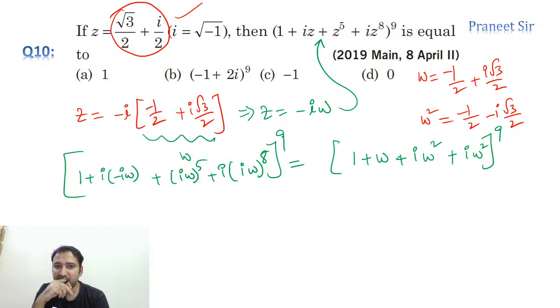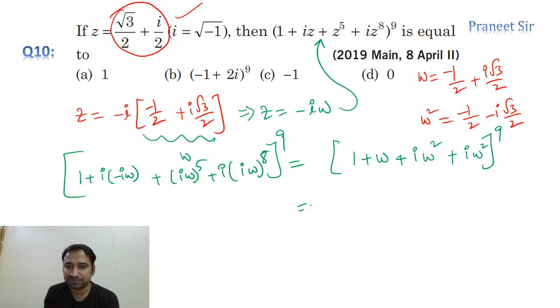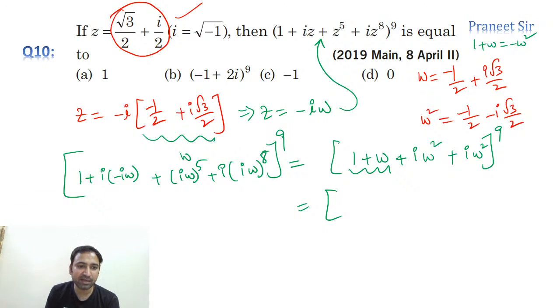So let's check it, guys. Let's check it one more time. I power 5 is I only, I power 8 is I only, omega power 5 is omega square, and omega power 8 is omega square, whole power 9. This is what we should calculate. Clear? Perfect. Very good. So now let's calculate this value. 1 plus omega we know, 1 plus omega is nothing but minus omega square. Let's substitute this value here. Minus omega square means 1 by 2 plus I root 3 by 2. That's what we're getting.